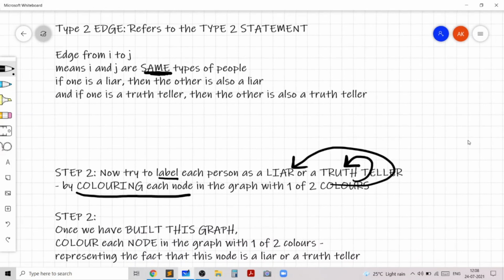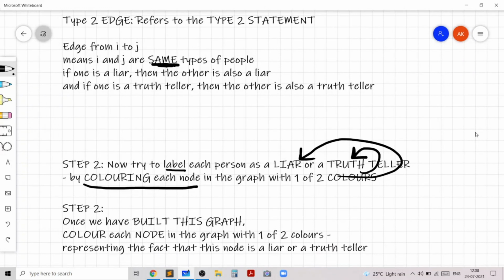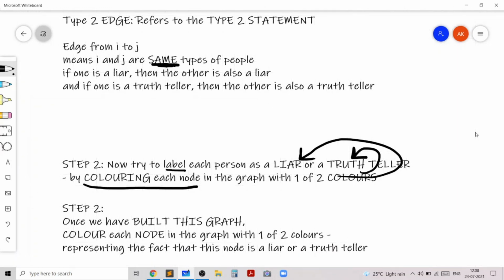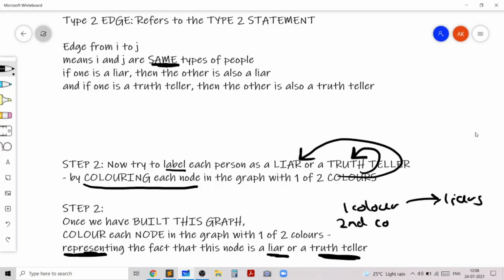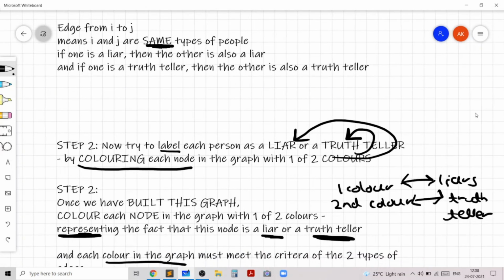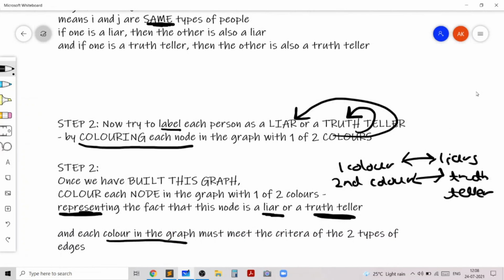So once we have built this graph, we color each node in the graph with one of two colors, representing the fact that this node is a liar or a truth teller. So one color will represent the liars, and the second color will mean that that node is a truth teller.